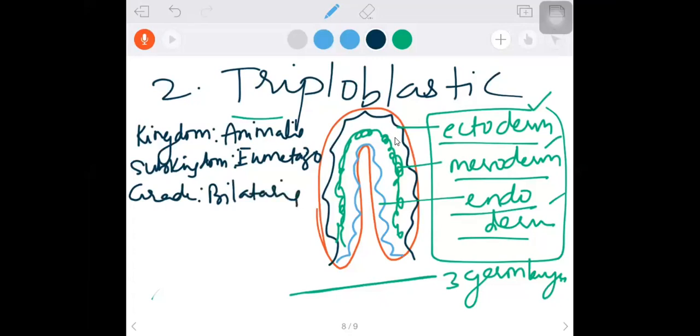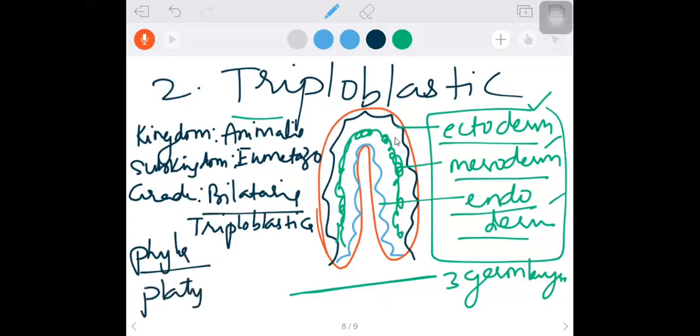Okay, so grade Bilateria. We said earlier grade is Bilateria, which is now also called triploblastica. Why do we call them bilaterians? Because they have bilateral symmetry and three germ layers, the triploblastic condition. So phyla, I have to write the list here. I am writing directly: phylum Platyhelminthes to Chordata.